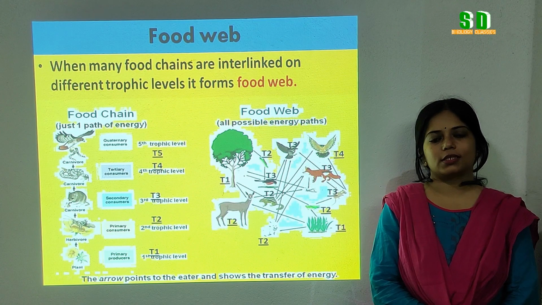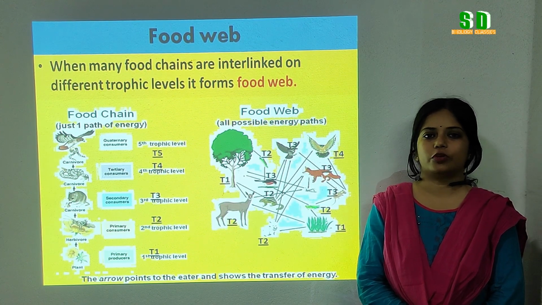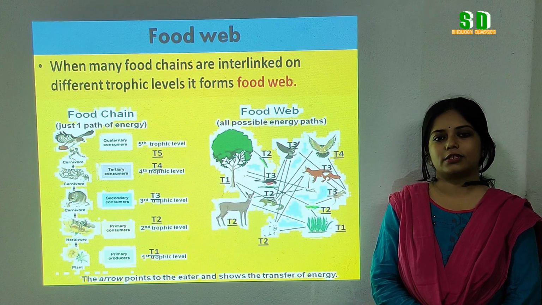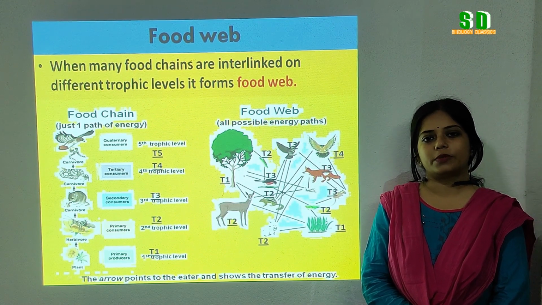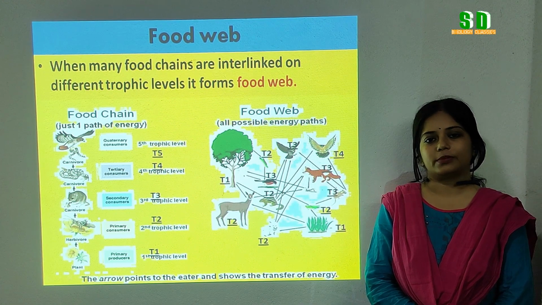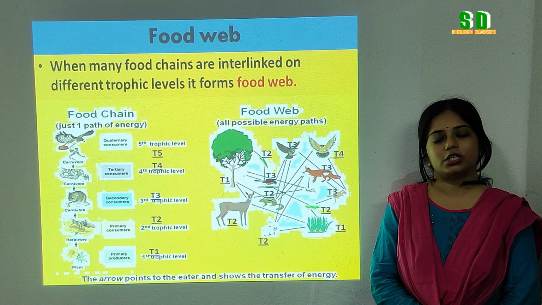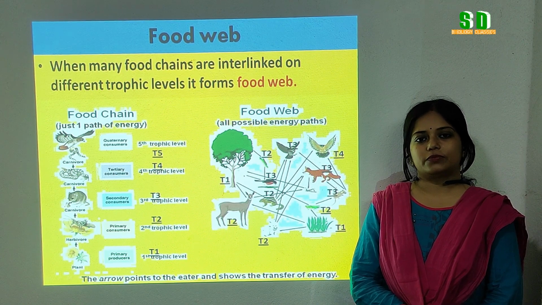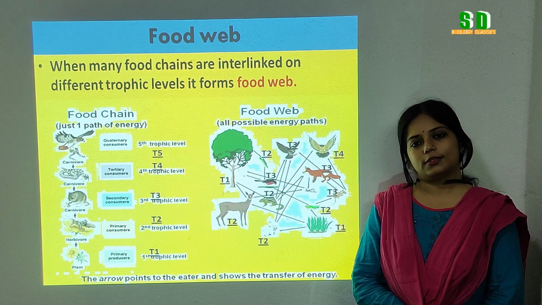So from today's lesson, we have learnt about productivity, food chain and food web. In the food chain, we have seen that the energy is transferred from one trophic level to another, and that is described in the form of energy flow. So what is energy flow and the law of energy flow, we will know in the next video.